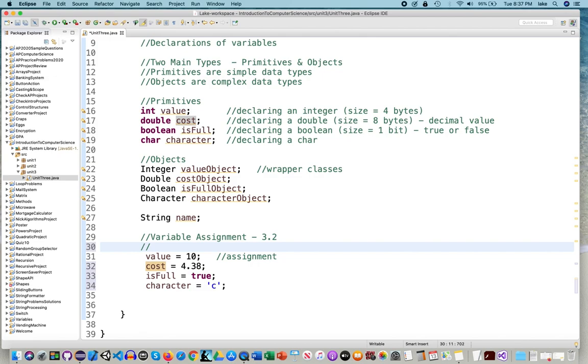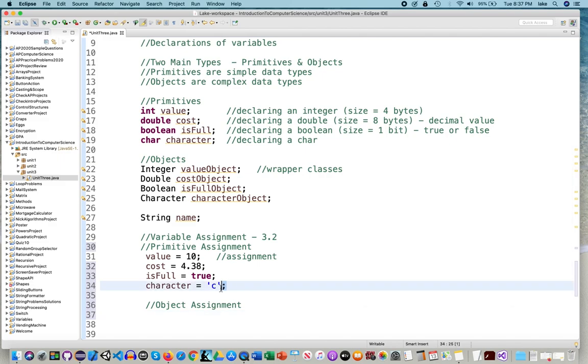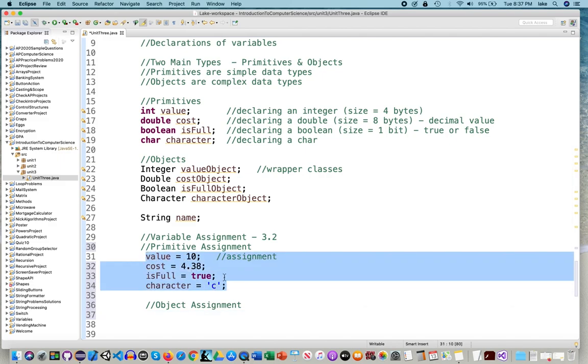This is where we are, my primitive assignment. Okay, so now I'm going to go ahead and do some object assignment. A little different. For the primitives, you just get the right type. It's nice and simple, and you assign it, and it's done.